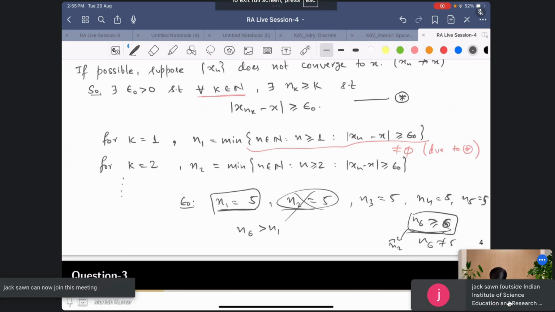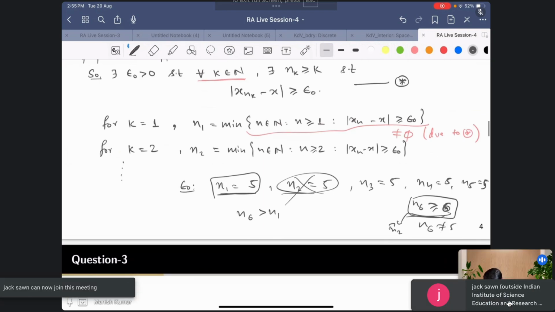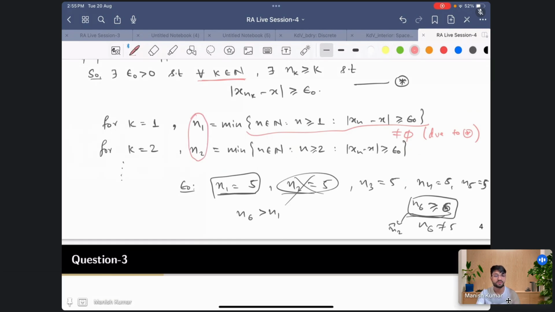Okay, so what I'm trying to say is that you can choose this n1, you can choose these things in an increasing fashion, that you can always do.